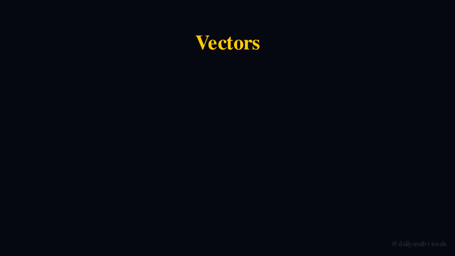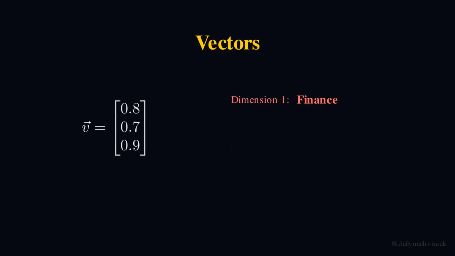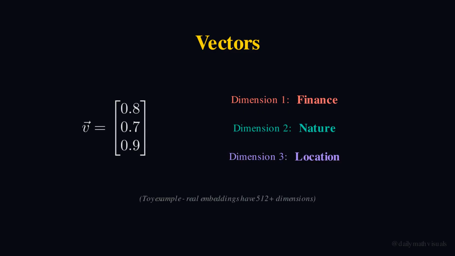In a transformer, each word becomes a vector. But what is a vector? A vector is just a list of numbers. Each number captures one aspect of the word's meaning. Let's say we have 3 dimensions. The first dimension measures how much the word relates to money or finance. The second dimension measures how much the word relates to nature, water, earth, outdoors. The third dimension measures location. Is it about a place, a position? These 3 dimensions are just a toy example. Real embeddings have hundreds of learned dimensions that aren't human interpretable.